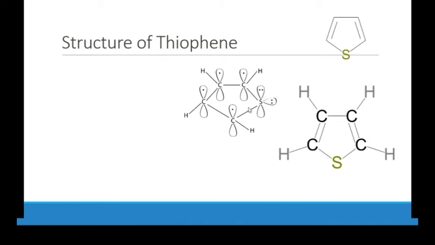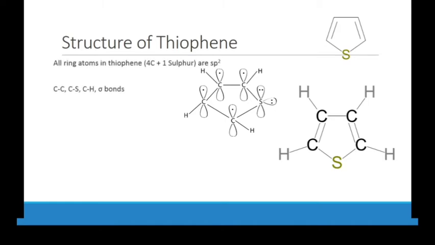Starting from here, 1 2 3 4 5 6 7 8 9. So 9 single bonds are present. And how many double bonds? 2 double bonds are present. How many hydrogens we have, how many carbons we have, what is the heteroatom in thiophene. This I have to describe, and this shows aromaticity because it is a cyclic compound, it shows resonance and it obeys Huckel's rule.